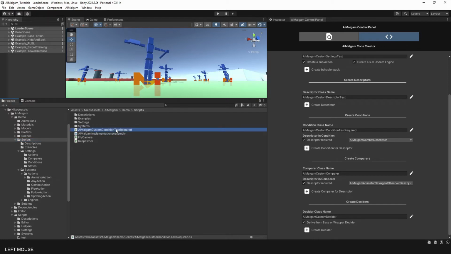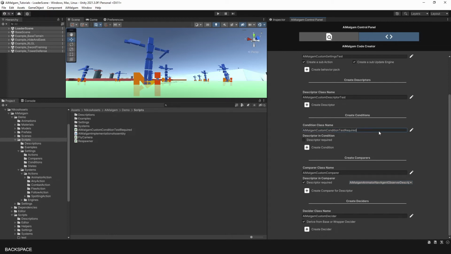The comparer script generation has a very similar setup, if not the same. Now let's create an independent condition that does not need a descriptor for condition execution.